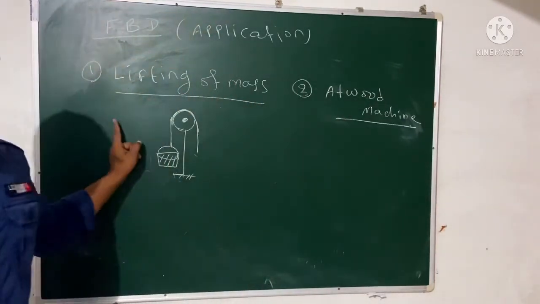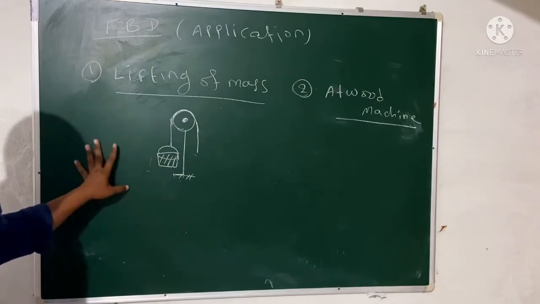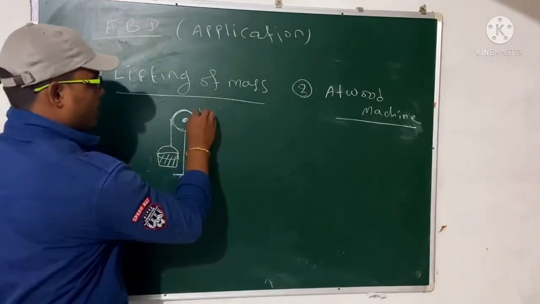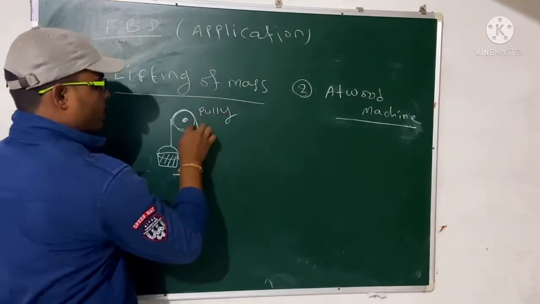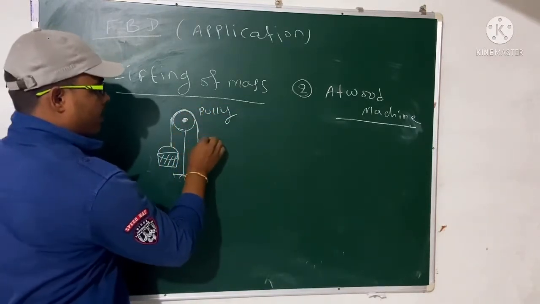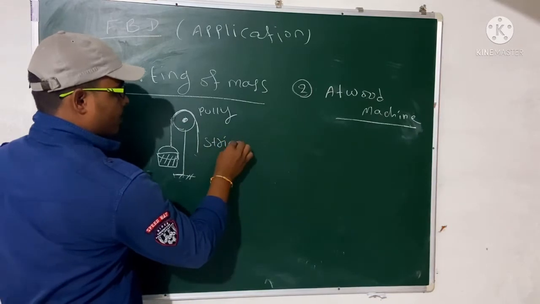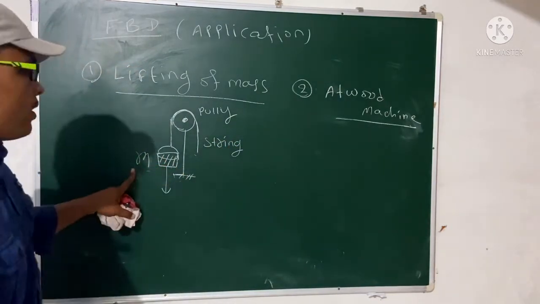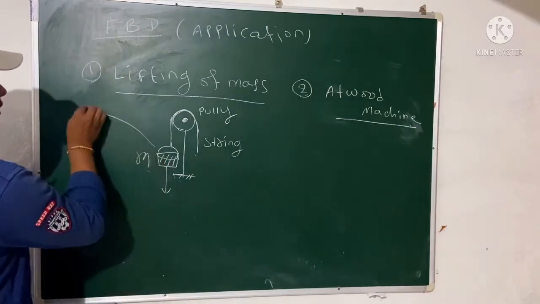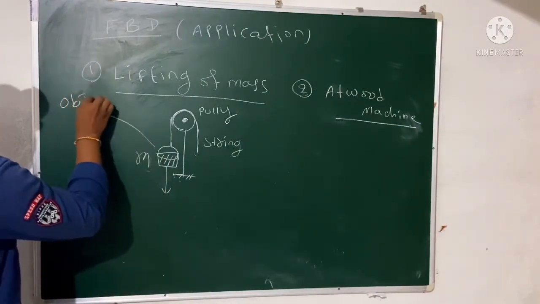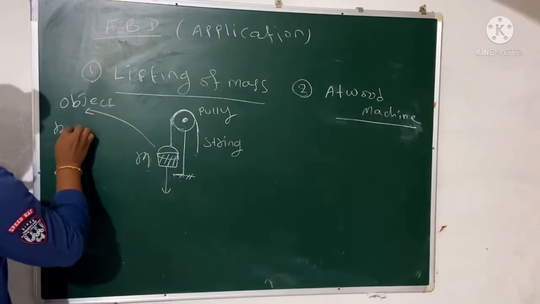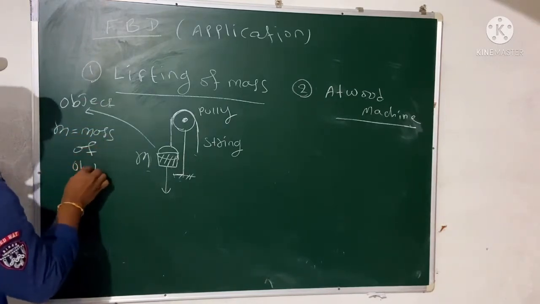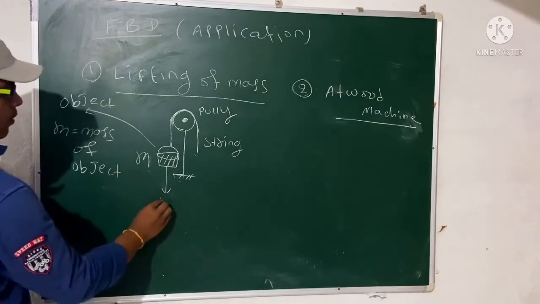Let's first discuss the lifting of mass. So what is the lifting of mass? We have a bucket and one pulley. This one is the pulley, and this one is the string. The object has some mass, so M is the mass of the object, and that will be your weight force.